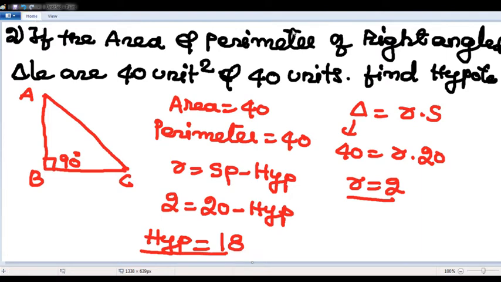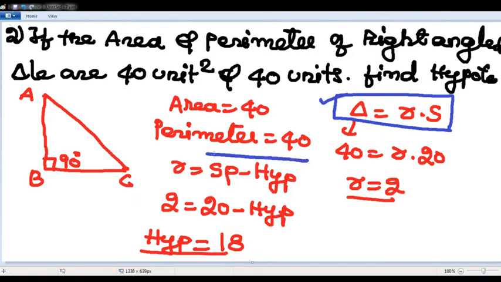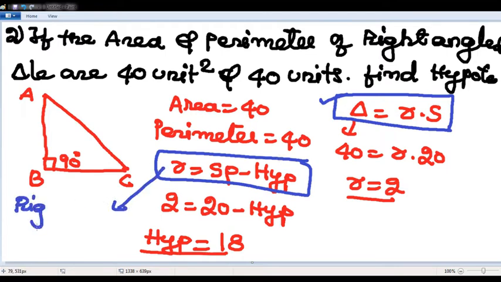Listen carefully to everything. Area is given, perimeter is given. So to find the inradius, we will use delta equal to R into S. R is nothing but semi-perimeter minus hypotenuse in the case of a right-angled triangle. Every concept is one question, one variety.